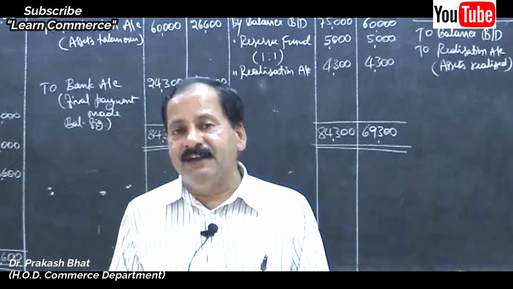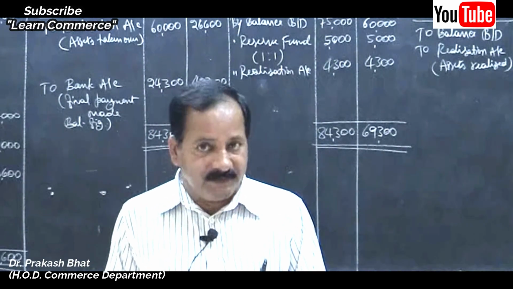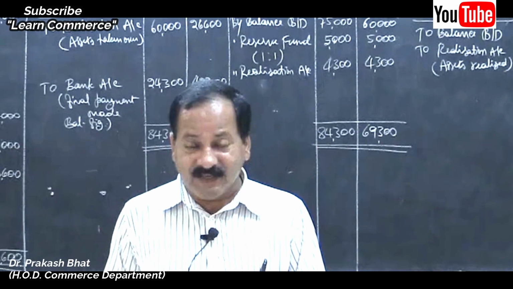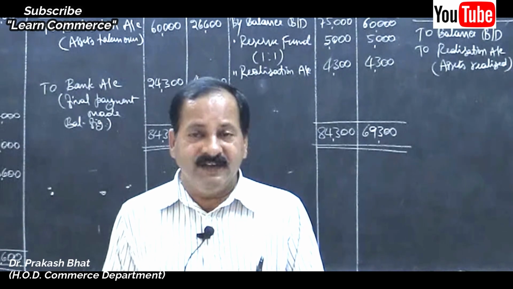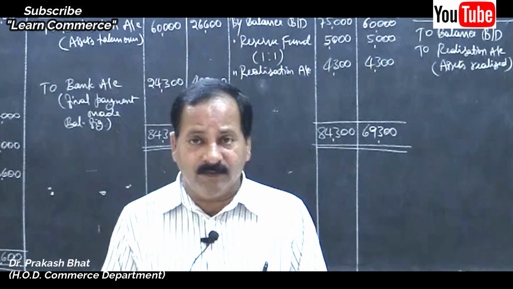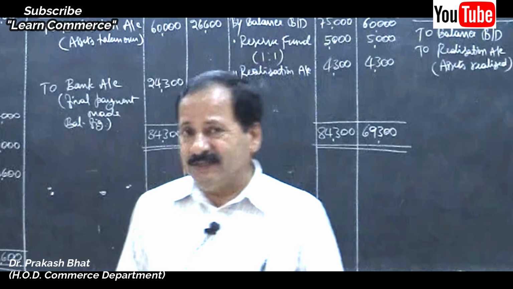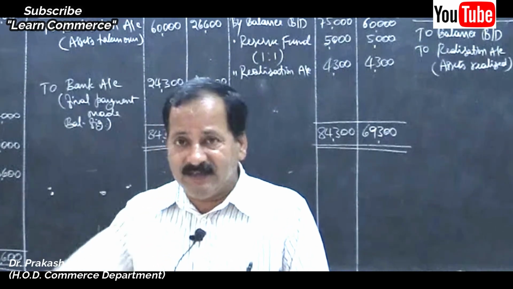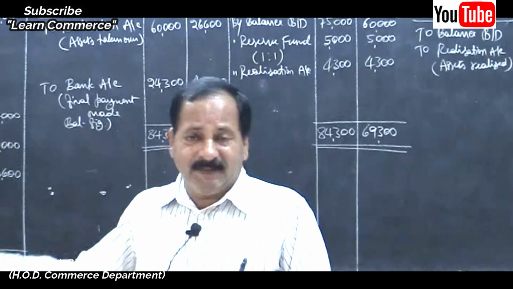It is not considered, I suppose, but it must be considered because it is an unrealized asset, bad debts written off last year. Now we are getting the amount, so we must give credit to realization account. This is the correct method, so make sure of it.